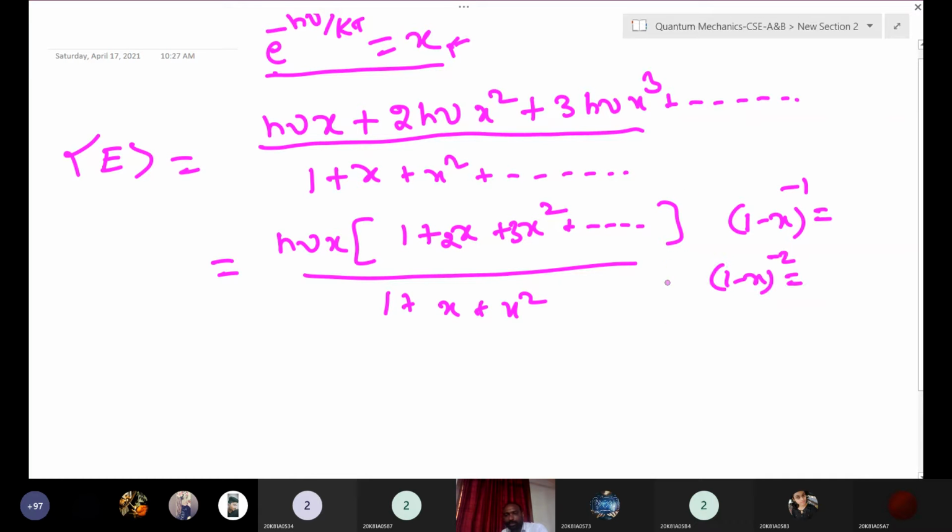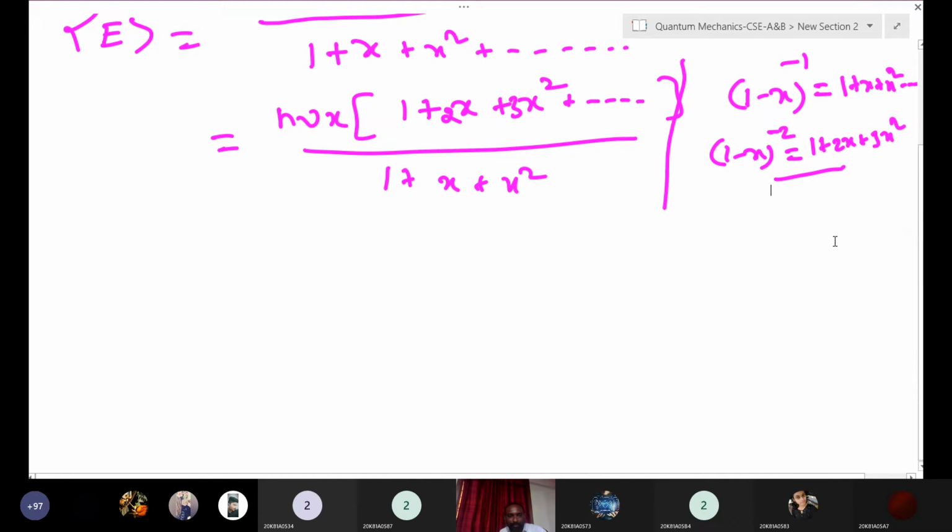I think you have gone through this expression, but I don't know if you remember. (1 minus x) to the power of minus 1 is equal to 1 plus x plus x square, this series. And (1 minus x) to the power of minus 2 is 1 plus 2x plus 3x square, like that. These are the two infinite series. You might have known but maybe forgot.